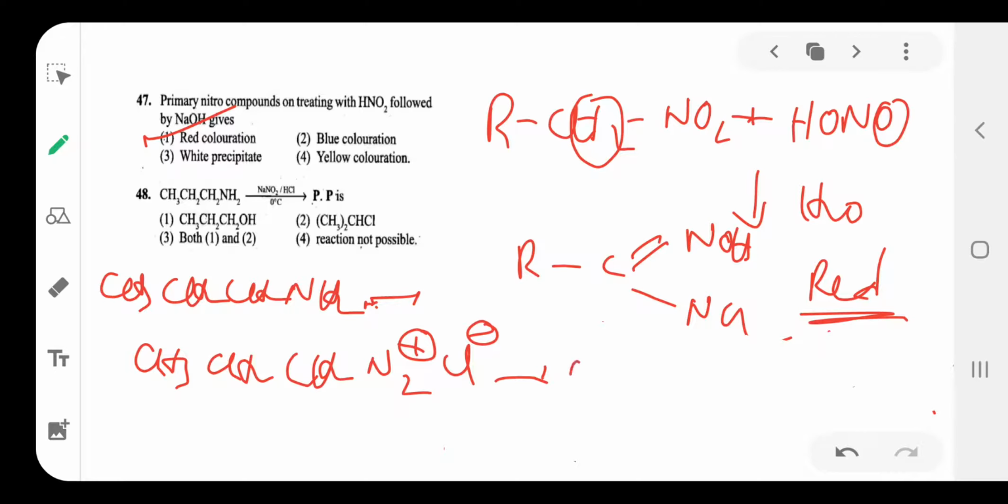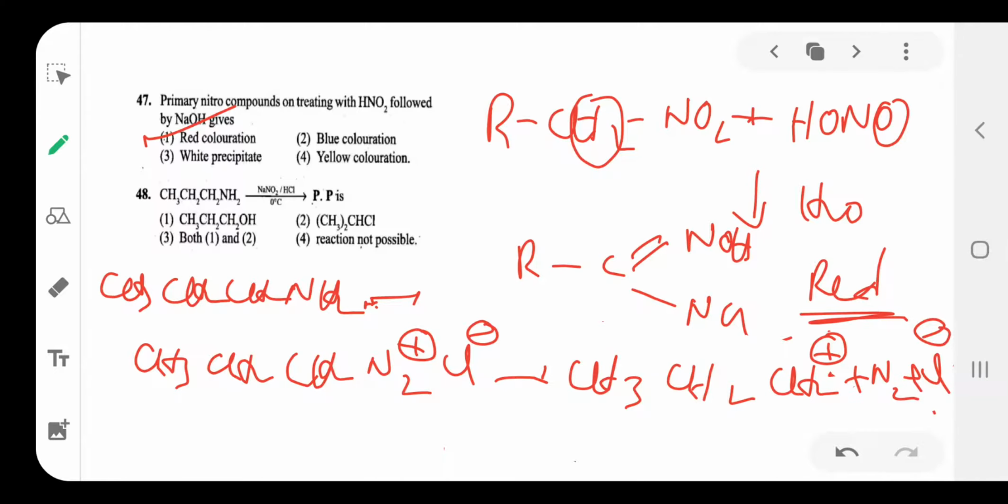So it is unstable, and decomposition forms CH3CH2CH2+, N2 and Cl-. This is primary. It is followed by rearrangement to form secondary, CH3CH+CH3.